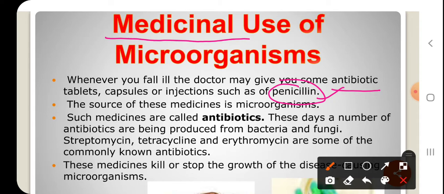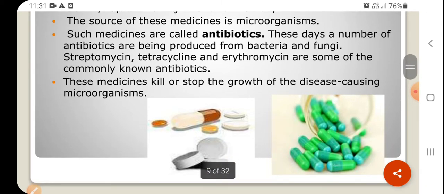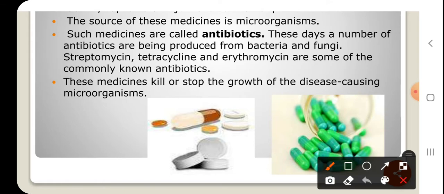The penicillin invention was done by a scientist whose name is Alexander Fleming. Many antibiotics are specific towards bacteria; they always kill a particular type of bacteria. That's why, whenever we are taking antibiotics, we should always have a prescription from the doctor.